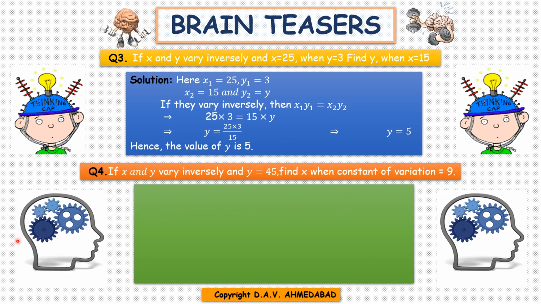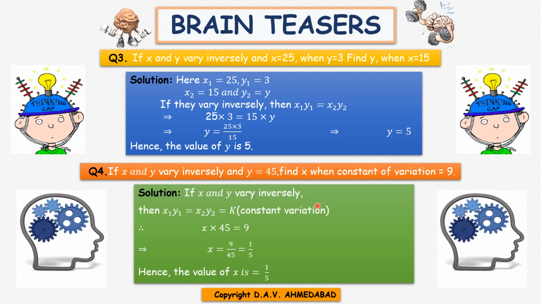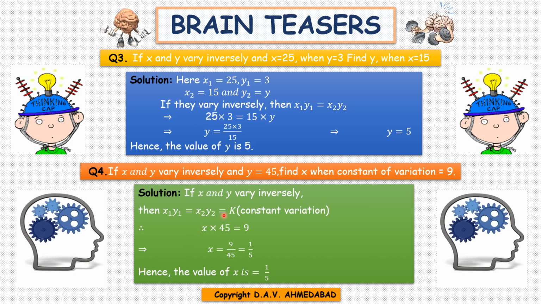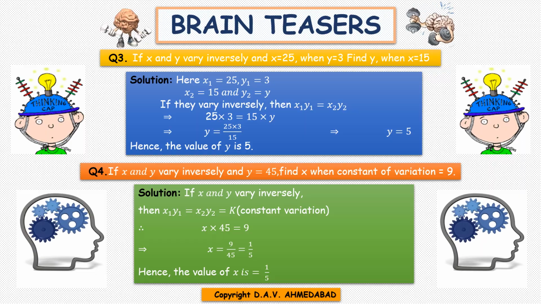Next is, if x and y vary inversely and y is 45, find x when constant of variation is 9. Children, if x and y vary inversely, then constant of variation is x into y. Right? So, x1 into y1 equals x2 into y2 equals k. And k is given 9. It means x into 45 equals 9. Therefore, x equals 9 by 45, which equals 1 by 5. Next.